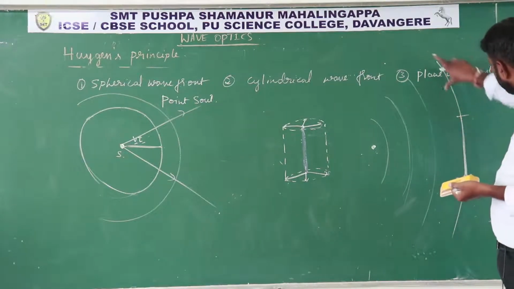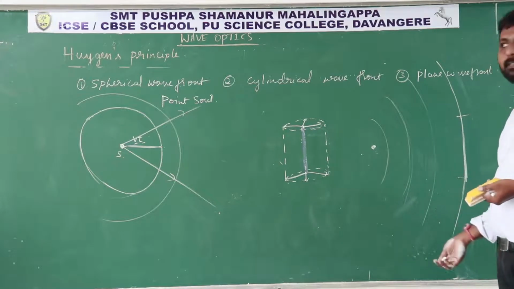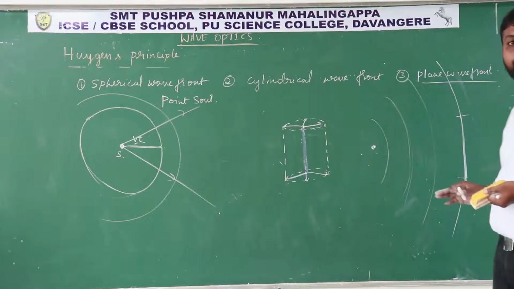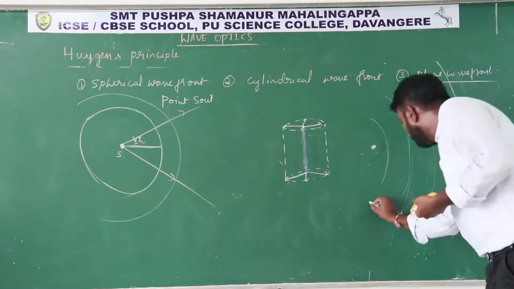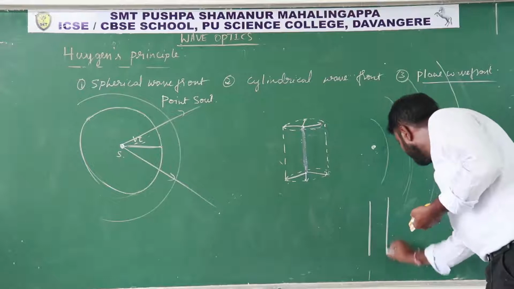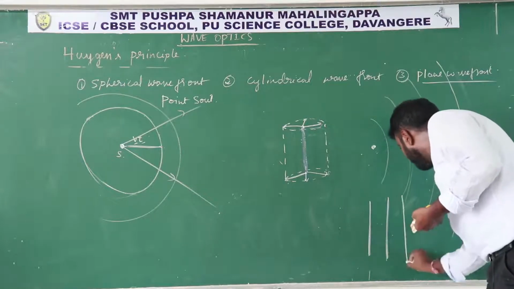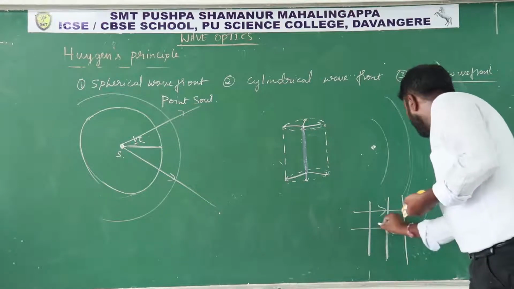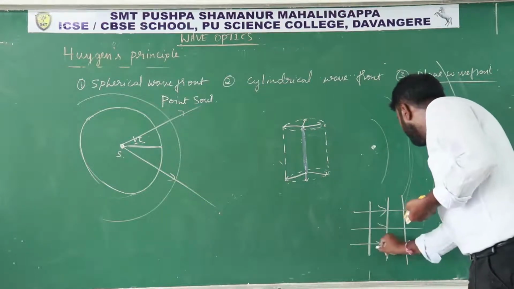Then a part of the spherical wavefront itself behaves as a plane wavefront. How to represent the plane wavefront? You can consider it like a plane. These are plane surfaces, and if you draw a perpendicular line, that will indicate the ray of light.